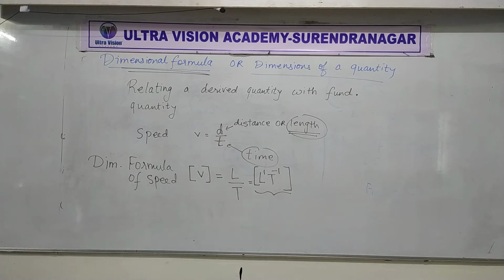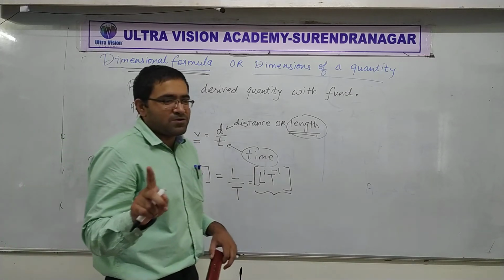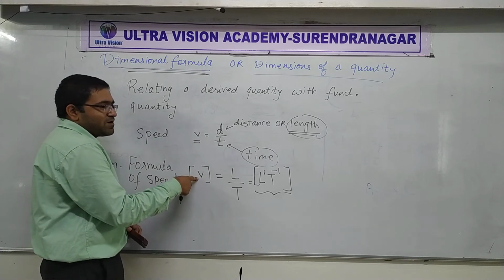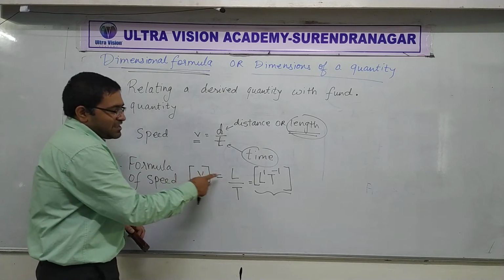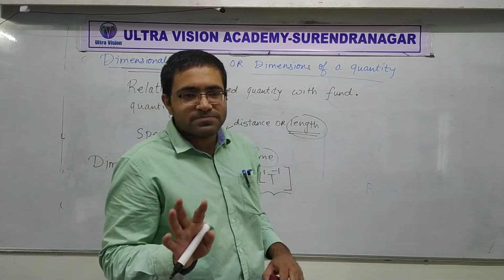We can also write d by t or not? Good question. Small v or big v? Basics, come on people. Speed symbol is small v, never capital V. I repeat, speed symbol is small v, never capital V. Here can we write D? No, you cannot write D.